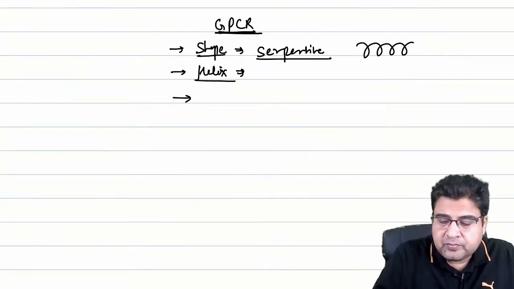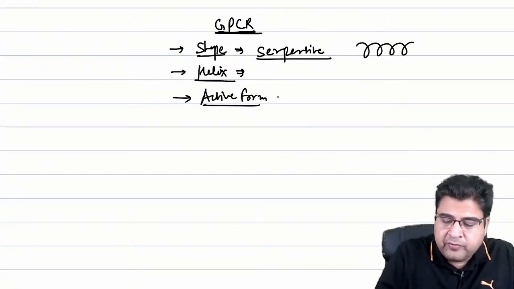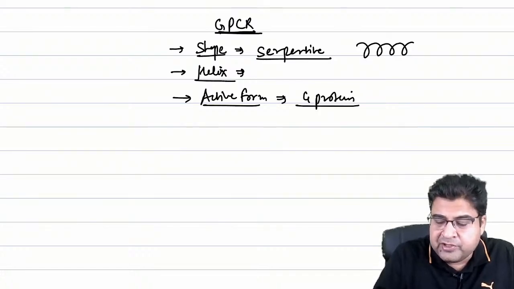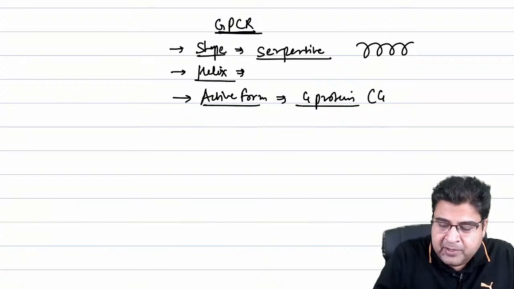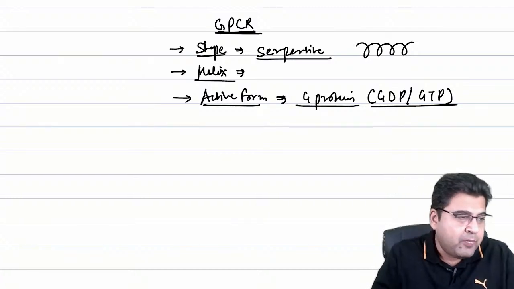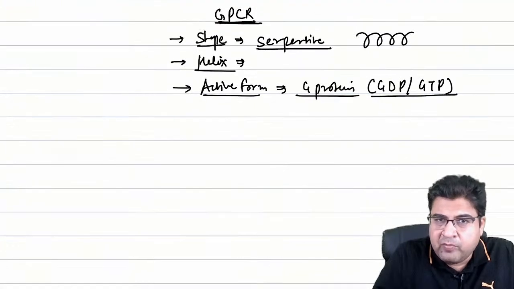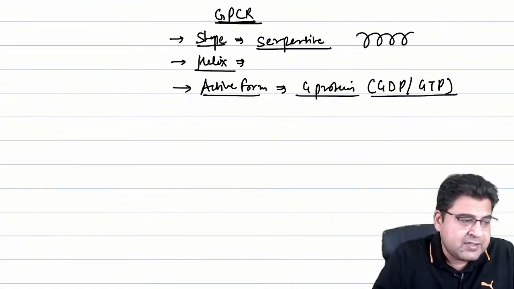Second question. Third question, what is the active form of this G protein? If I ask you this question, is it GDP or GTP? What is the name of the active form of G protein? GDP or GTP? So, first question, how many helices are there? Second question, what is the form of G protein which is considered as the active form?